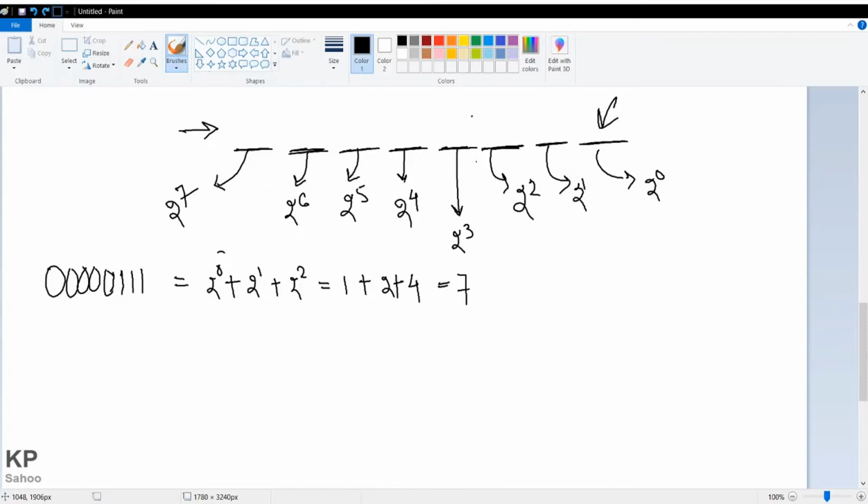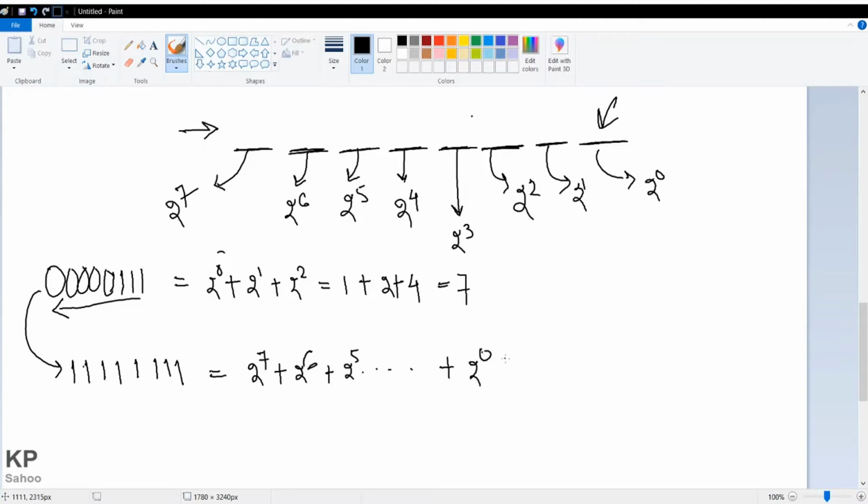Similarly, just go in this way, you can just practice in your copy. And I'm just jumping to the last part. So if I put every bit as 1, all 8 ones, what will be the value? Just add everything: 2 to the power 7 plus 2 to the power 6 plus 2 to the power 5, till plus 2 to the power 0. So the value will be, I think, 250, maybe 255 or 256.